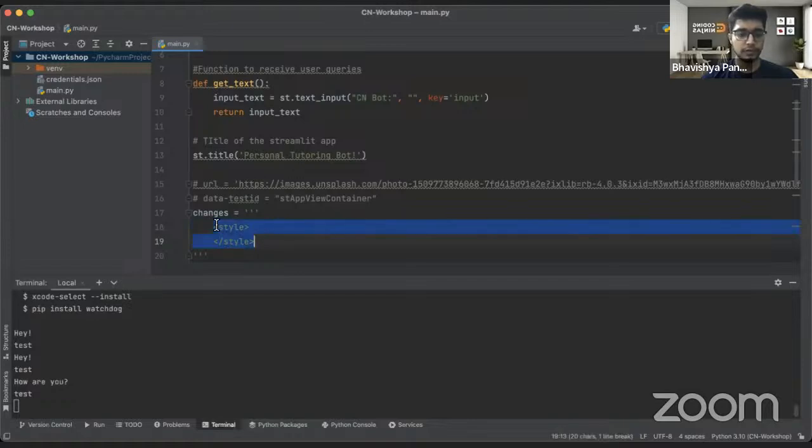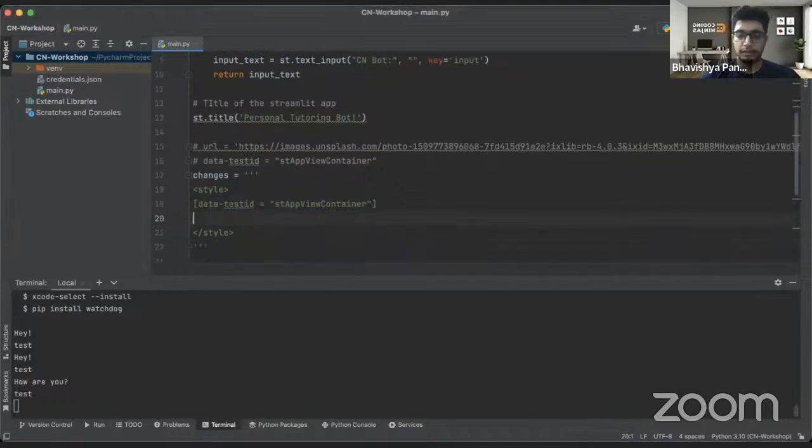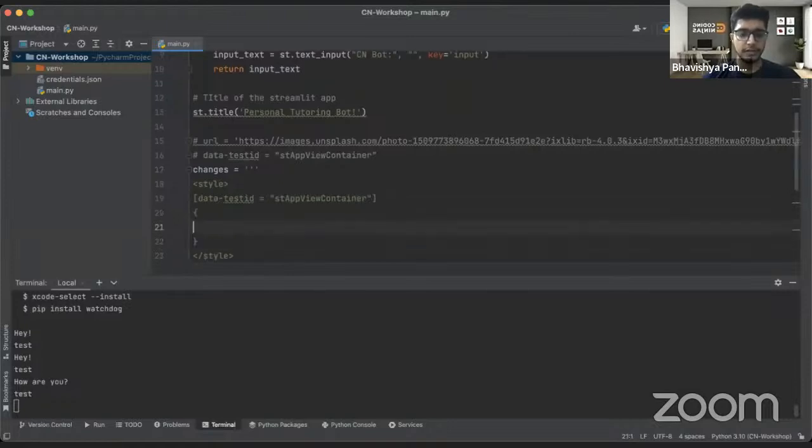We'd be adding all these things in the style. This thing that you see over here, we would be adding it here, but the format of doing it is we keep it in a list. And then we just add the following elements.